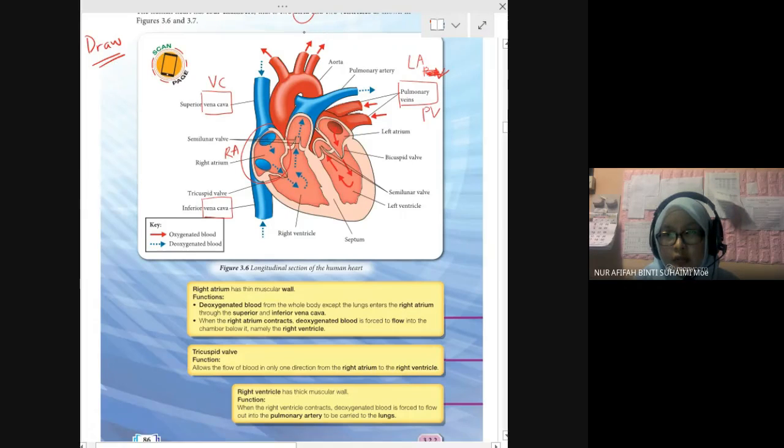Okay, aorta. This one comes out from the left ventricle. Pulmonary vein connected to left atrium. Vena cava to right atrium. And one more, pulmonary artery, PA, connected to right ventricle.